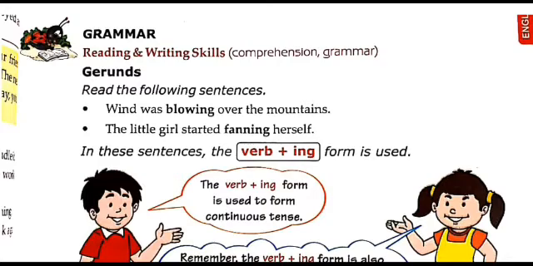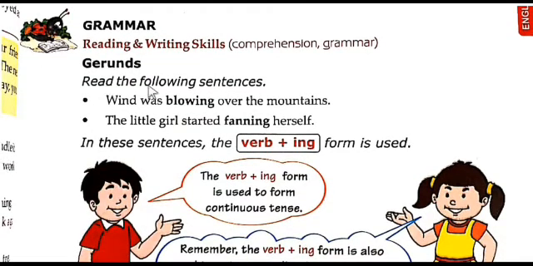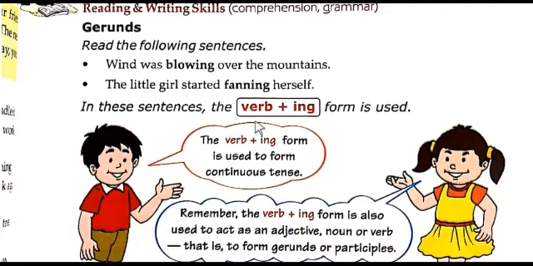So we say gerunds. Here, read the following sentences. Wind was blowing over the mountains. The word given in dark black, blowing, is a gerund, so it acts as a noun. And here: The little girl started fanning herself. Fanning is also a gerund. In these sentences, the verb fan plus the ing form is used.